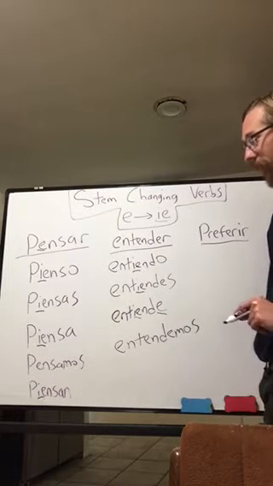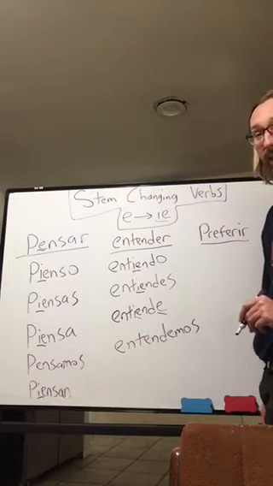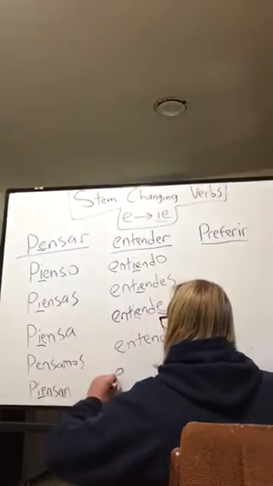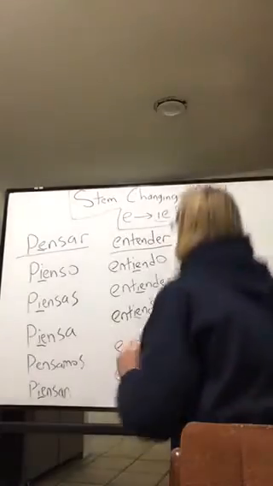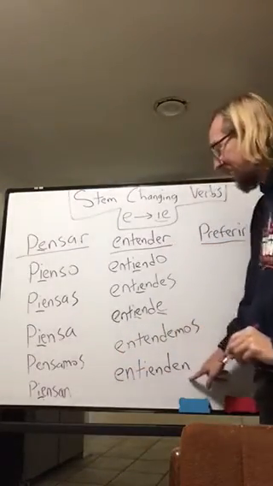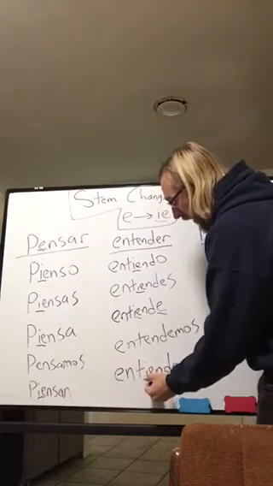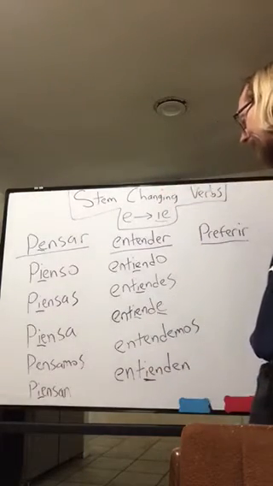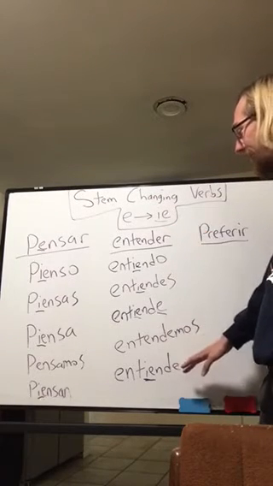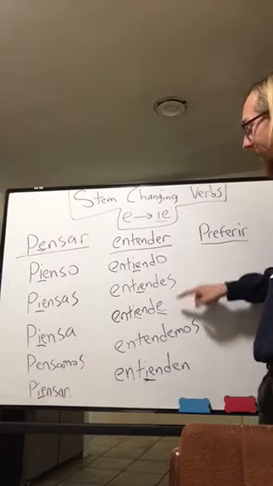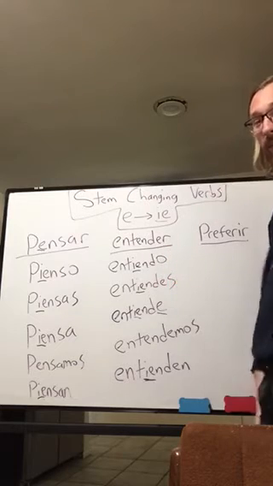So the very last conjugation is entienden. This is an ER verb, so I have an EN ending, and I go back to the old stem change here. The IE is right there. Entienden. Alright, so I've made my E to IE stem changes, I've made sure that I use the EN ending because it's an ER verb, and I'm done.